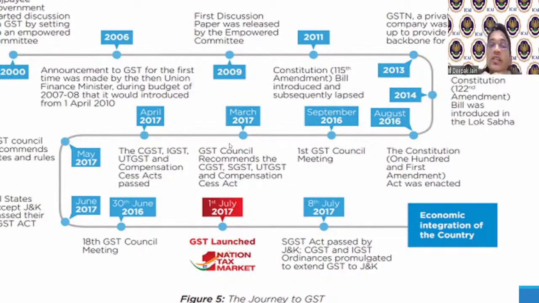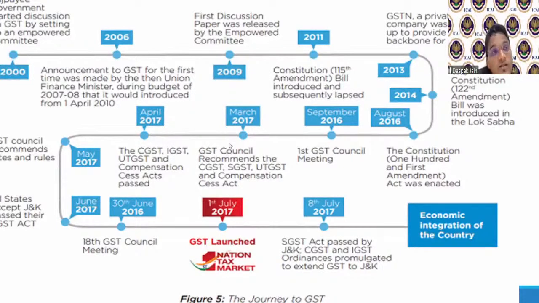None of the countries had this. Even in the USA, you don't have a comprehensive GST. In Brazil and Canada, you have a comprehensive GST. So very few countries have one, because of our federal system, wherein the major power is with the central government and some powers are distributed to the states. Now, if both center and state have to work together, there has to be a change in the constitution. That's when the constitution amendment was required, and the amendment happened through the passing of a bill.